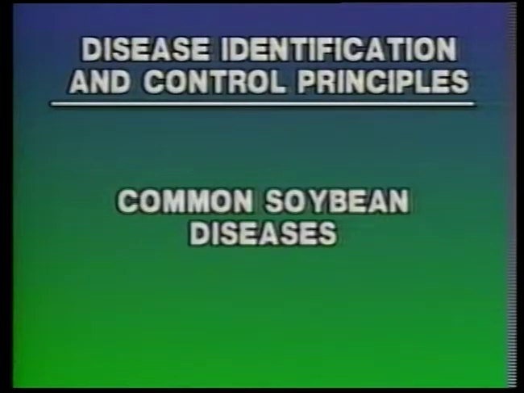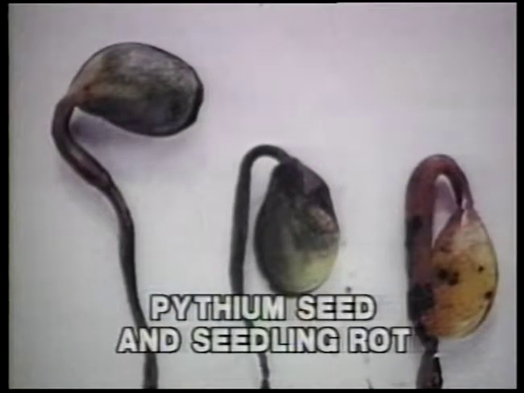The next category of diseases is common soybean diseases. Pythium seed and seedling rot is widely distributed throughout the world and attacks all types of crops. The disease most often attacks seeds and seedlings of establishing crops and is especially troublesome in cool, wet weather following planting. The disease is caused by fungus in the Pythium genus and is a facultative organism.